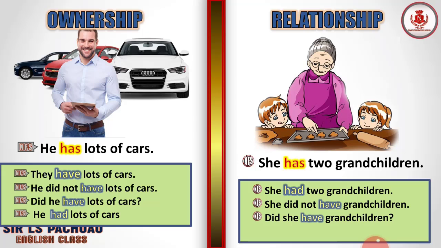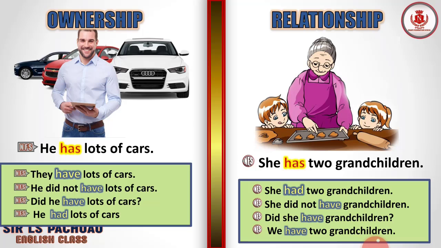Firstly, we have "she has 2 grandchildren." That's the present form, or the positive or affirmative form. "She had 2 grandchildren." That means it's a past tense. Had is a past tense. "She did not." So here, "did not" turns the sentence into a negative sentence. Or "did she?" So, "did she have?" Here it's an interrogative sentence, or a question sentence.